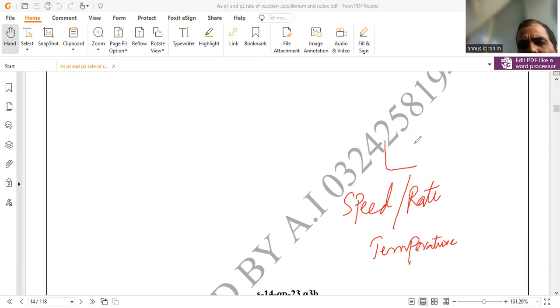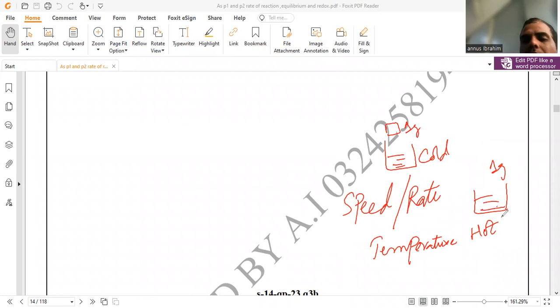For a very common example, not just for a particular chemical reaction but for understanding purposes, we have cold water and dissolve sugar in it, and we also have some hot water, and we put some sugar on it. We have two different types of water, one at very low temperature, and we put 1 gram of sugar here and 1 gram of sugar here. In hot water, the solubility will be increased. If you try to dissolve more solute, you generally increase the temperature to dissolve more and more content.